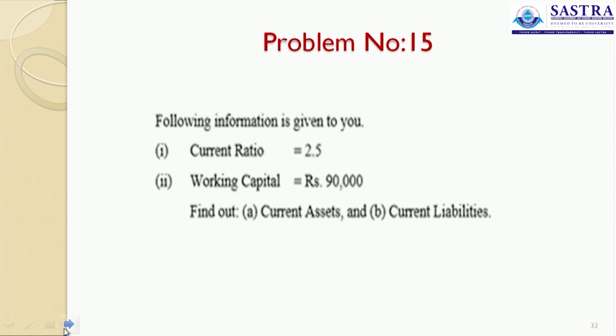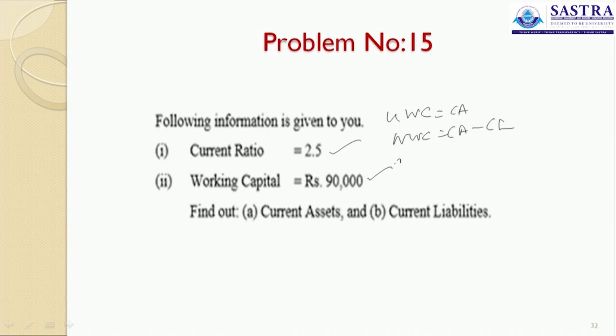From all the information, the following information is given to you. Current ratio is 2.5, working capital is 90,000. Find out your current assets and current liabilities. Now, what is your working capital? We have gross working capital as your current assets, and net working capital as your current assets minus your current liabilities.